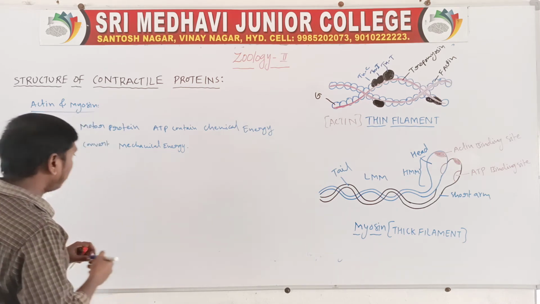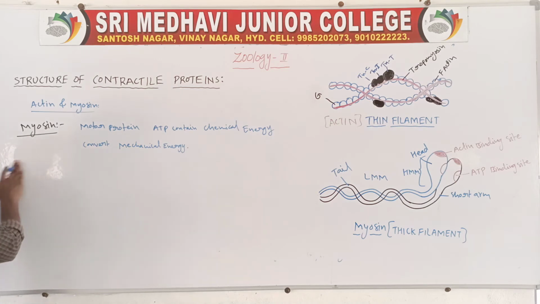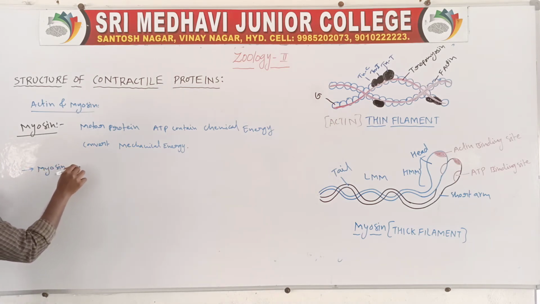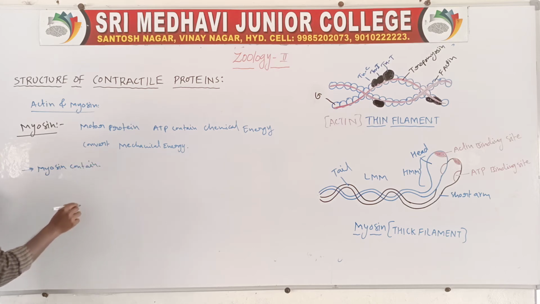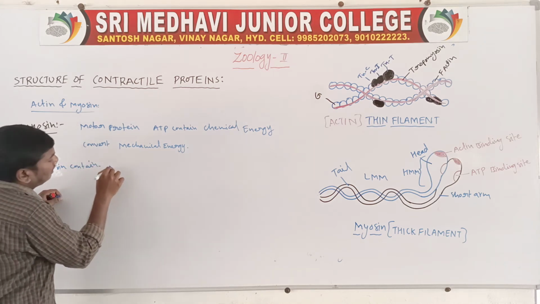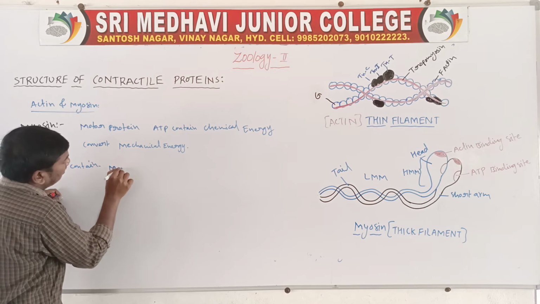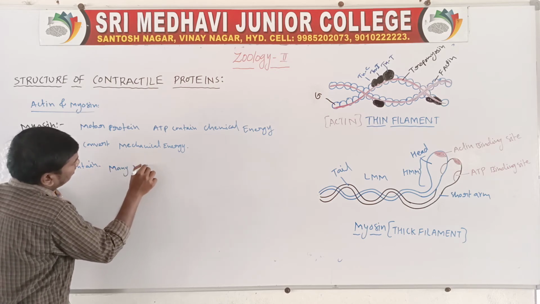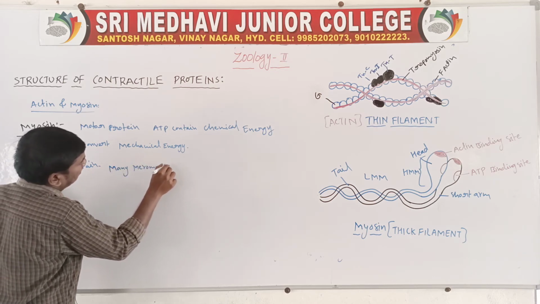Next, the myosin contains many meromyosins.